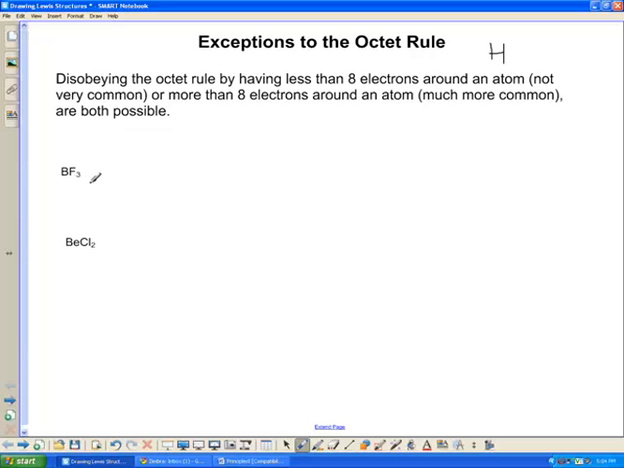Let's just start off and spend a couple of minutes on the exceptions where there are less than 8 electrons around a particular atom. So BF3, boron is in group 3, valence electrons. Fluorine is in group 7, and there's 3 of those, giving us a total of 24 valence electrons. Now, central atom, boron, 1, 2, 3 valence electrons. Fluorine, 1, 2, 3, 4, 5, 6, 7 valence electrons, 1 bond, 3 bonds. Boron's going to be the central atom.